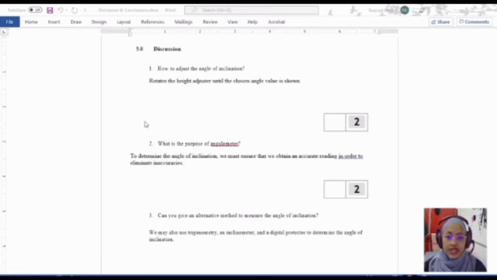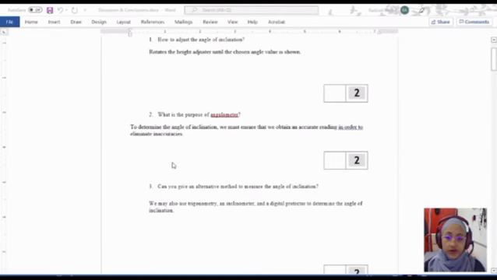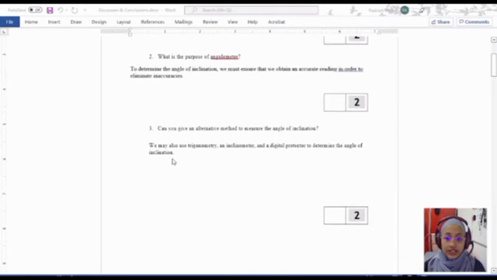So question number 1 is how to adjust the angle of inclination. We rotate the height adjuster until the chosen angle value is shown. Question 2: what is the purpose of the angulometer? To determine the angle of inclination, we must ensure that we obtain an accurate reading in order to eliminate inaccuracy. Question number 3: can you give an alternative method to measure the angle of inclination?